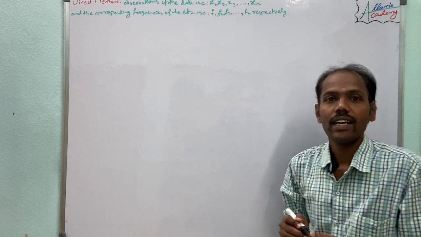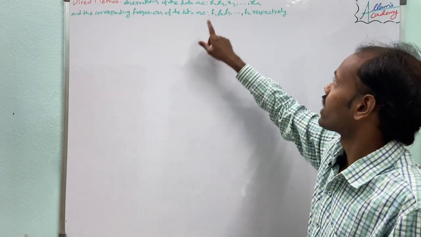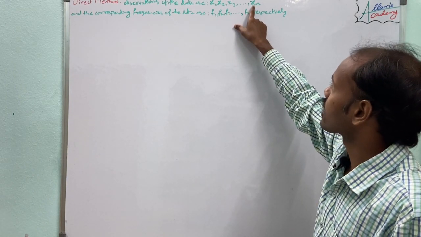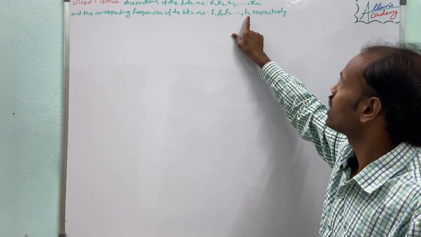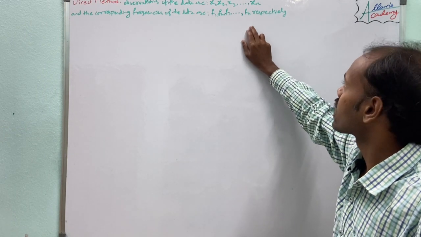So for the observations x1, x2, x3 so on xn, the corresponding frequencies are f1, f2, f3 up to so on fn respectively.